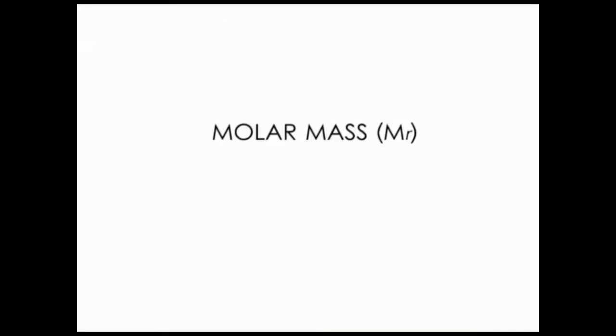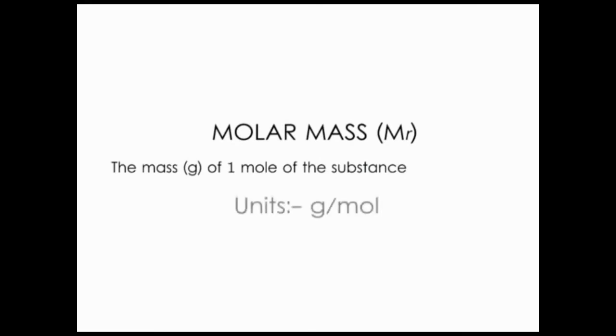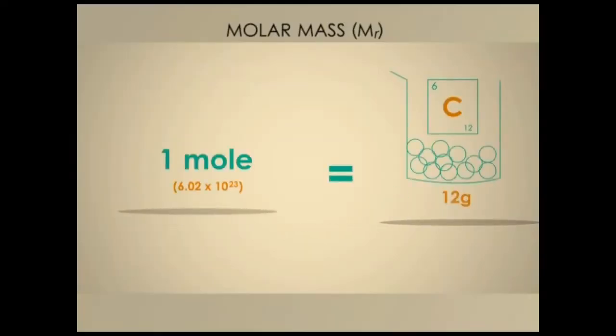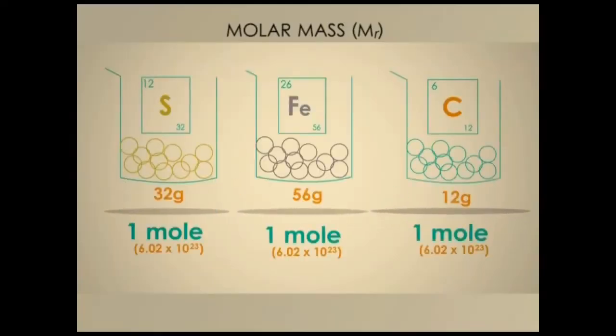The molar mass of a substance is the mass in grams of 1 mole of that substance. It has units grams per mole. For any element, molar mass is equal to the relative atomic mass of that element expressed in grams. Sulfur has mass number 32. That means 1 mole of sulfur atoms will weigh 32 grams. Recall also that 1 mole of a substance contains 6.02 times 10 to the power 23 particles. So it's also right to say that 6.02 times 10 to the power 23 atoms of sulfur will weigh 32 grams.